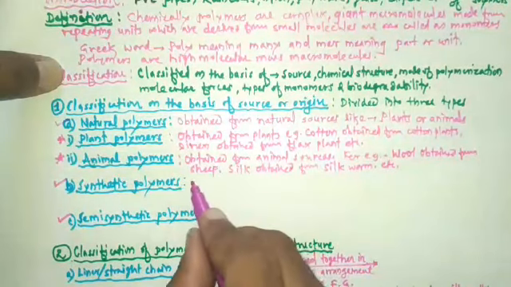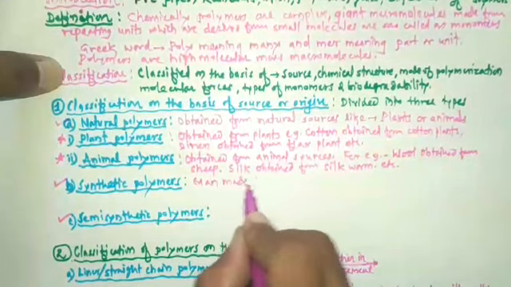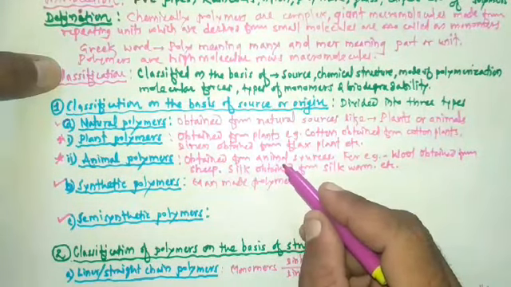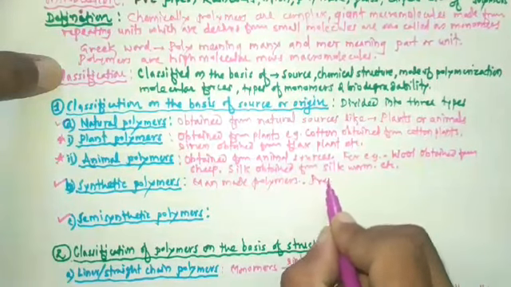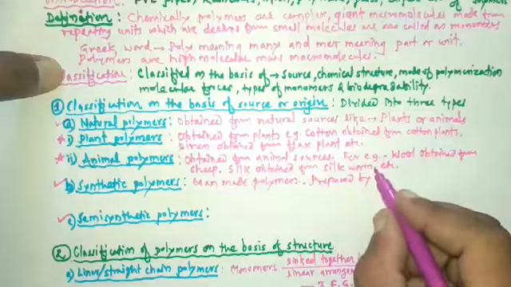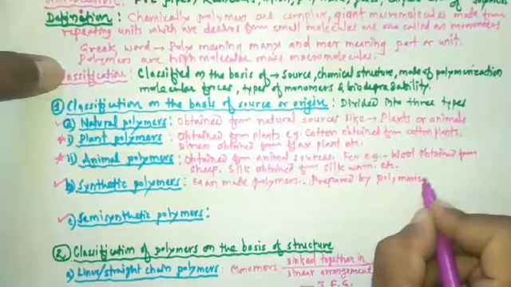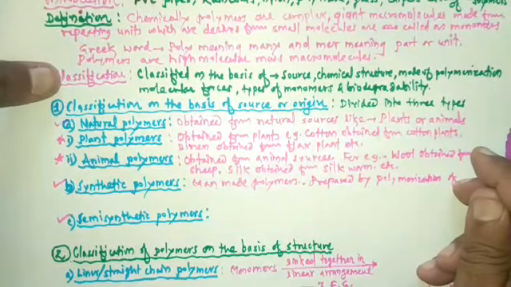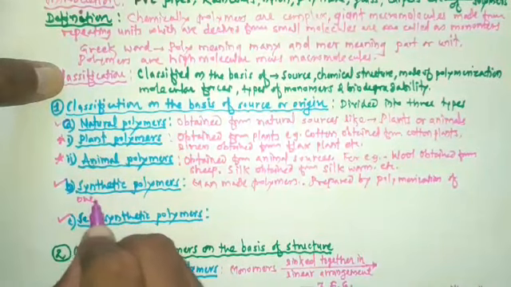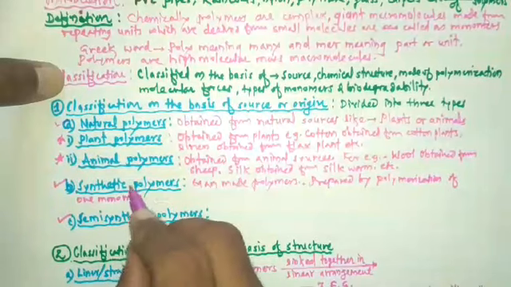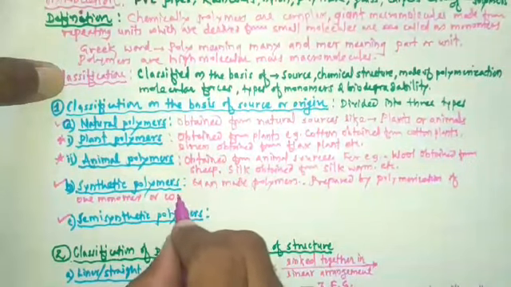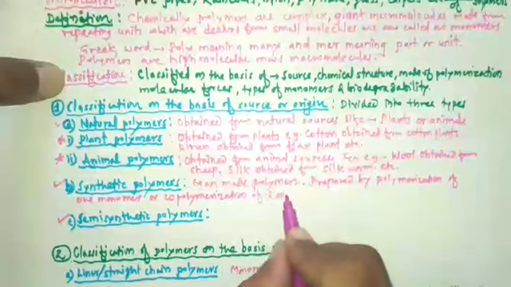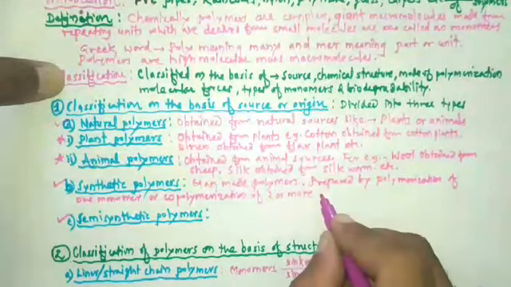Synthetic polymers are the man-made polymers, and they are prepared by polymerization of one monomer or co-polymerization of two or more monomers.